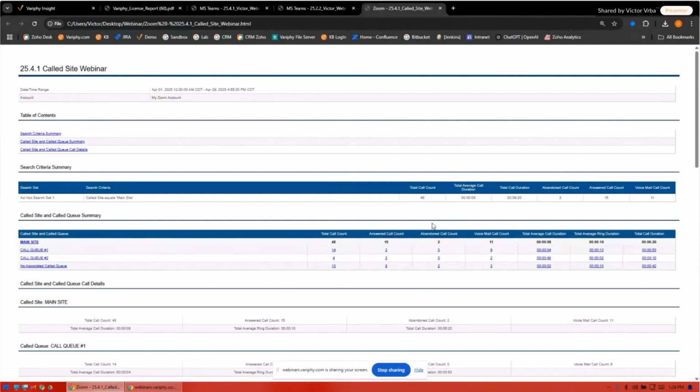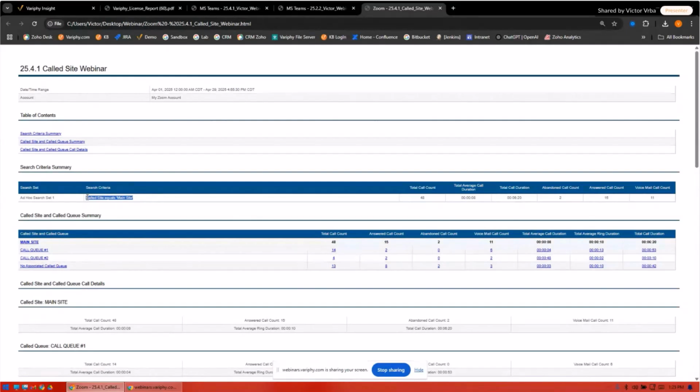So in this particular report, I'm running a report based off my site. In other words, I have a main site, and most of my calls will come into my main site, and then some of them will go to queues. Some of them could go directly to different departments and different parts of my organization. So what people wanted to say is, how many calls came into my site, and out of all those calls that came into the site, how many went to the queues, but also how many didn't.